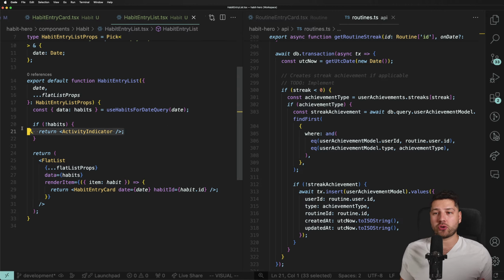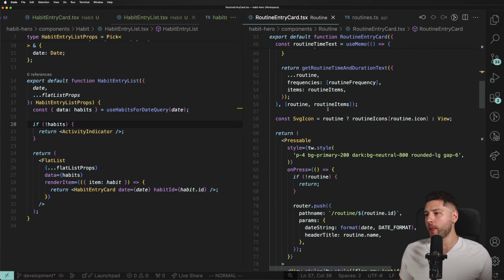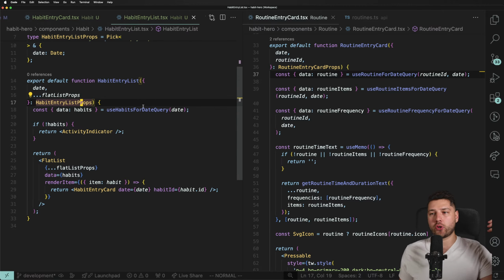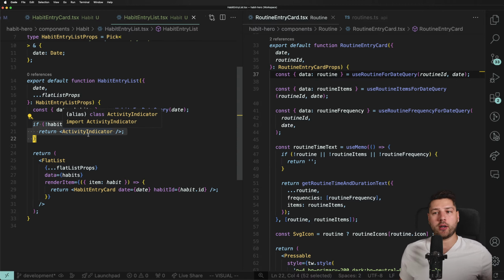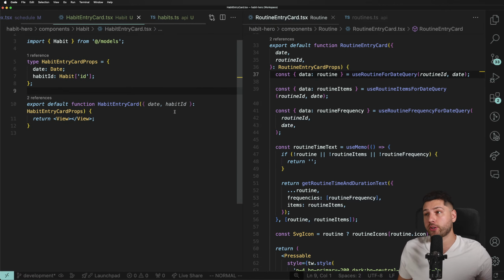And then you can do extra code in here, like return something else if you don't have data, right? And then you can even put here, if you had multiple data, like I believe I do it here in this entry card. No, I don't. But if you had habits and then habit entries or multiple queries, you can actually check for all of them and then return an activity indicator, like a loading state here, instead of doing it in the JSX, which I prefer. I don't like to litter my JSX too much, but again, there's no right or wrong way. It's completely up to you, and it depends on your preferences and the actual project.